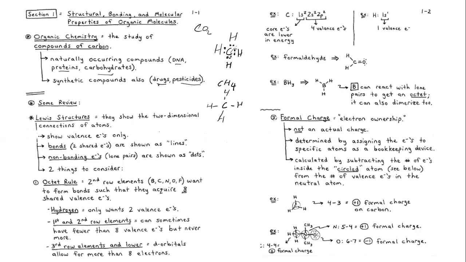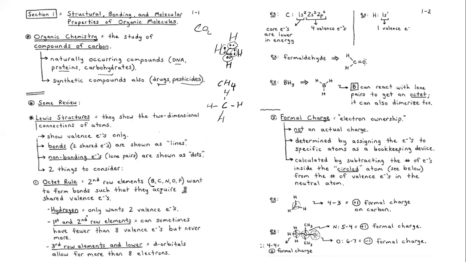We have 2, 4, 6, and 8. So that means this carbon within this molecule has obeyed the octet rule. It is surrounded by 8 electrons, okay? But you'll see when it comes to boron, it will differ, but we'll discuss that.